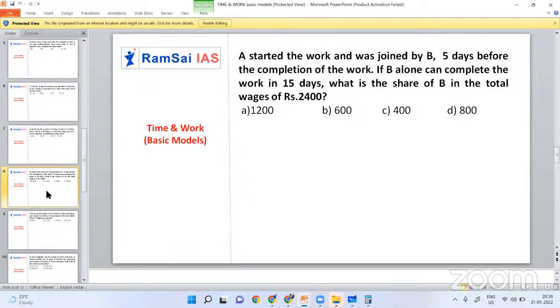So for some time, I'll change the question. A started the work and was joined by B 5 days before the completion of work. If B alone can complete the work in 15 days, A alone can finish the work in how many days? Will it be possible? Okay, we will try. No, we cannot solve in that way.